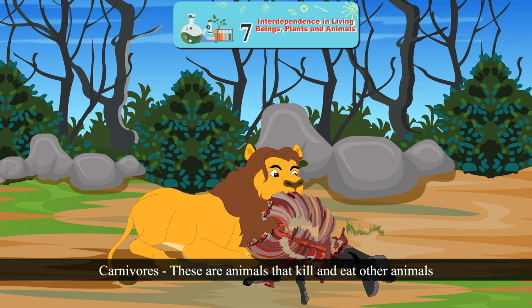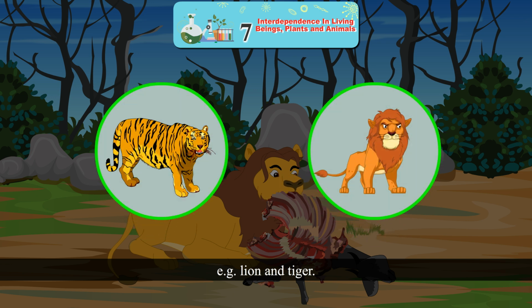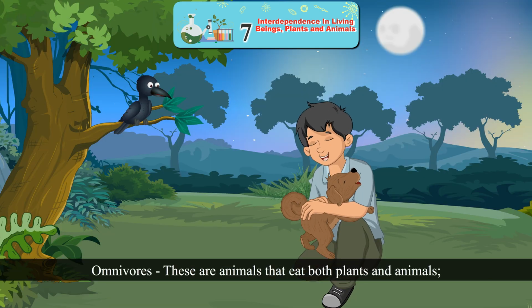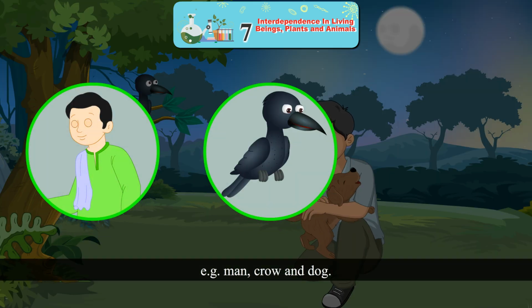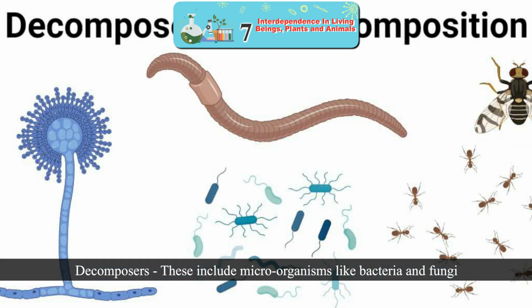Carnivores. These are animals that kill and eat other animals. Example: lion and tiger. Omnivores. These are animals that eat both plants and animals. Example: man, crow, and dog.